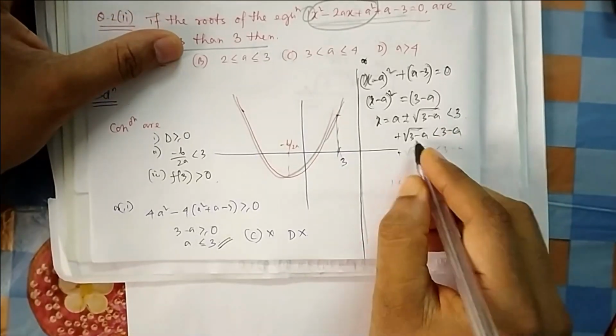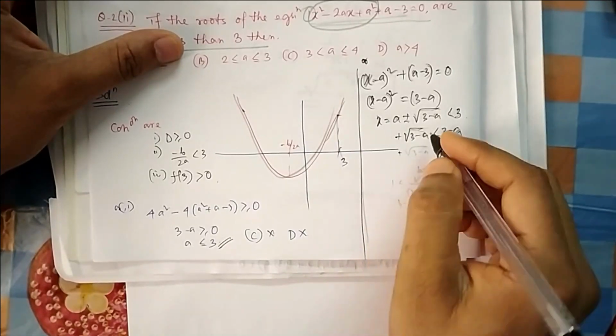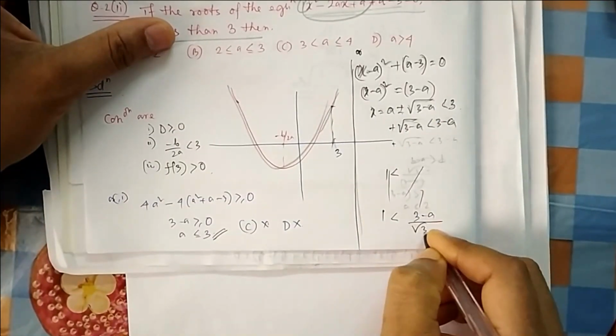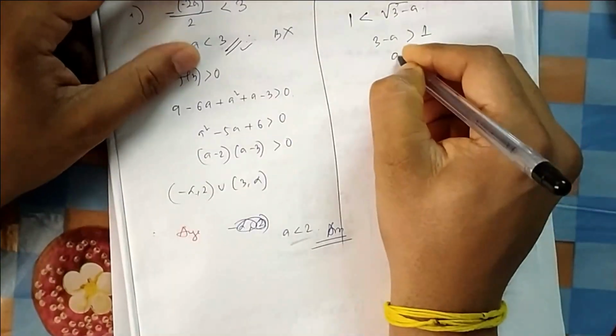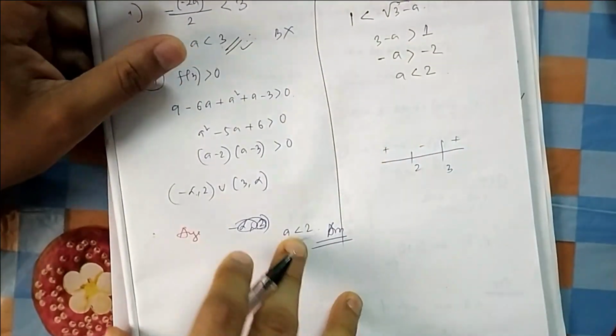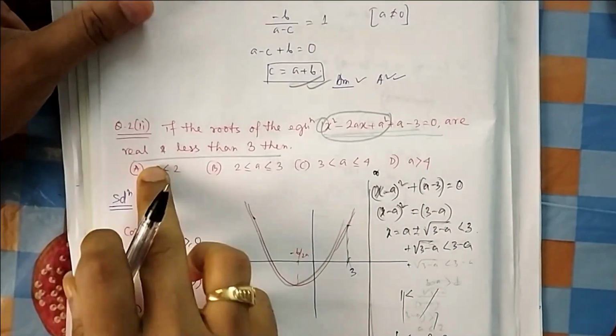So if you take this one, because the root is now positive we are dealing with, you can divide both sides by a positive number: 3 minus a divided by root of 3 minus a. If you take the square, then 3 minus a is greater than 1. That means a is less than 2. So you can see the answer: a is less than 2. That is your option A.